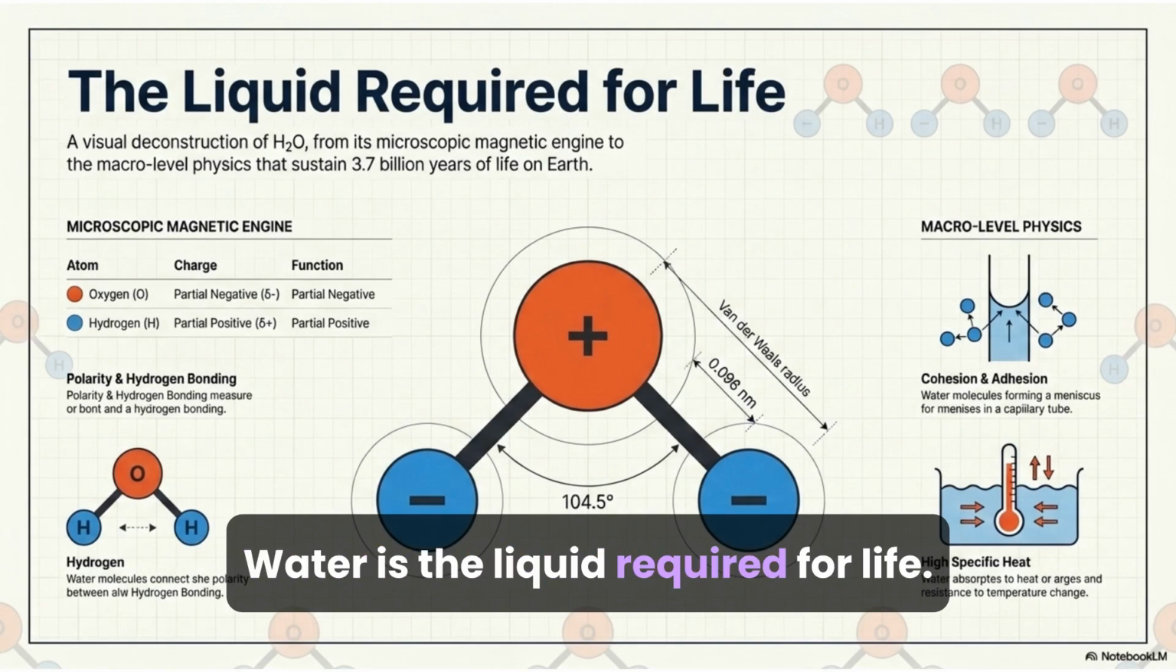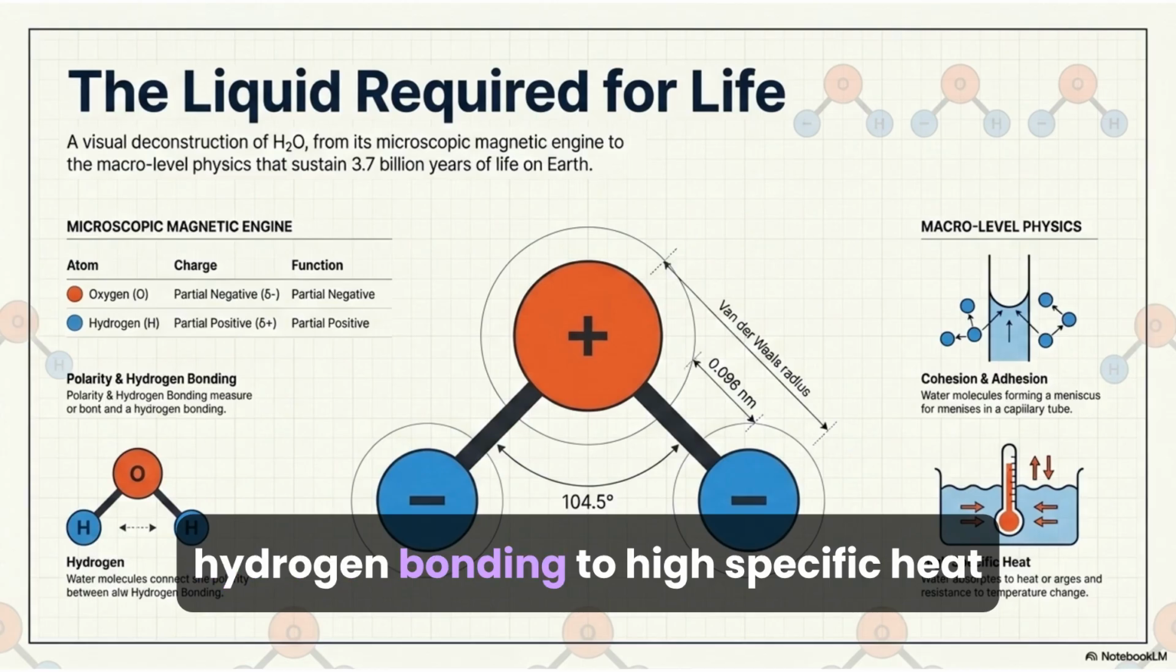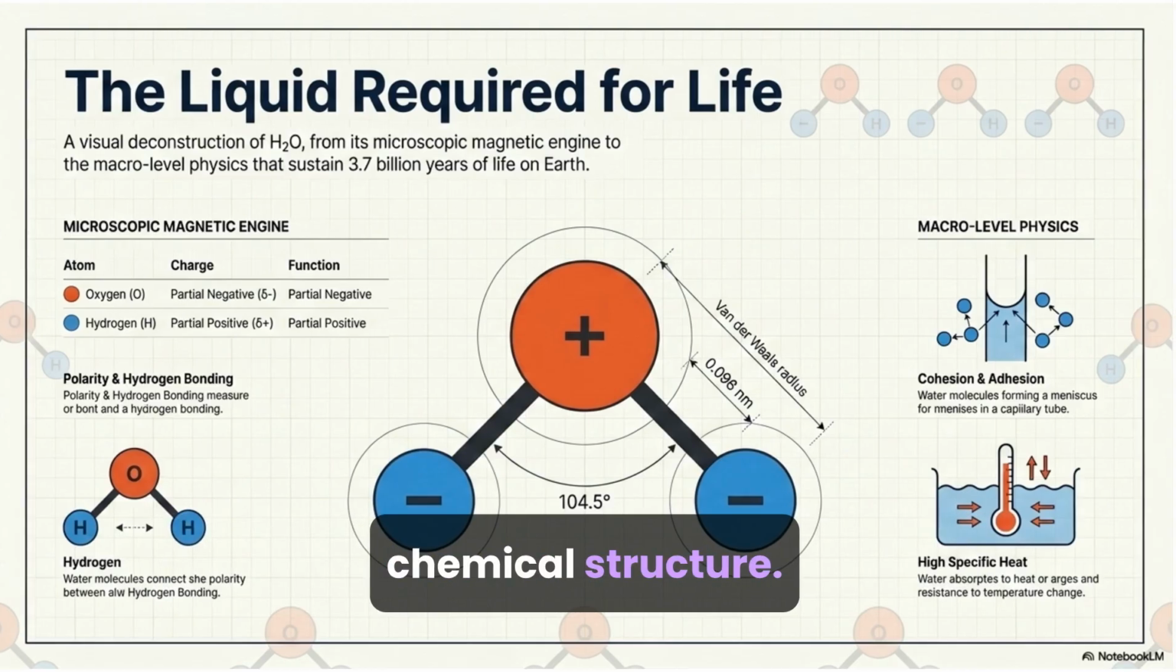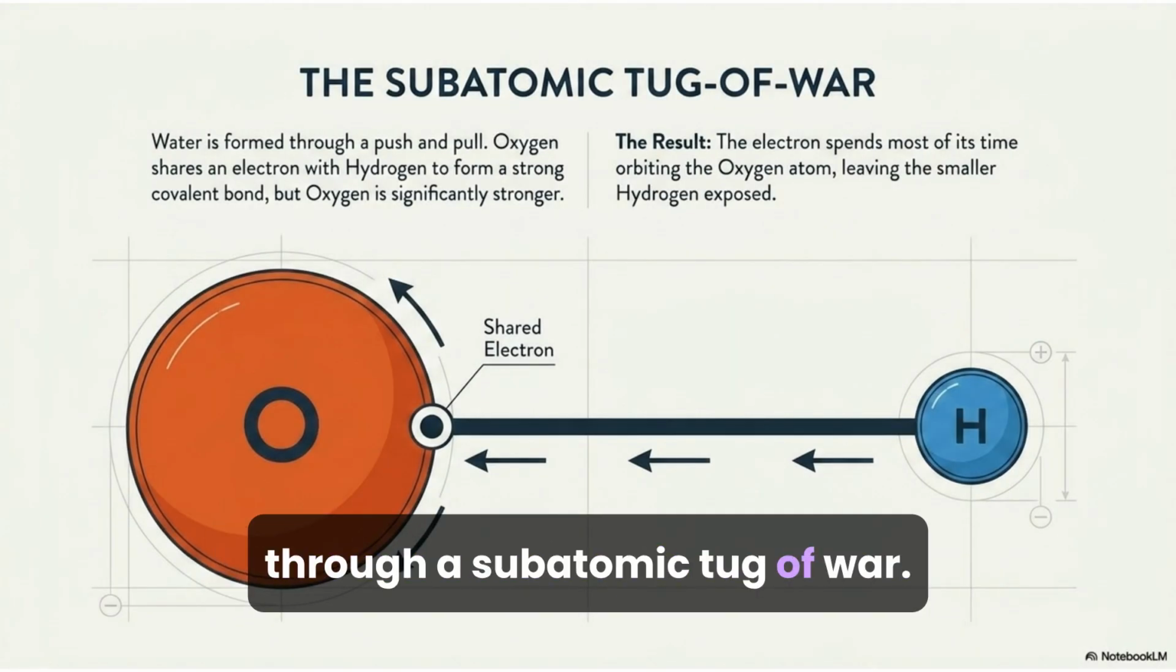Water is the liquid required for life. Its unique properties, from polarity and hydrogen bonding to high specific heat and cohesion, are derived from its unique chemical structure. Water's strong covalent bond forms through a subatomic tug-of-war.